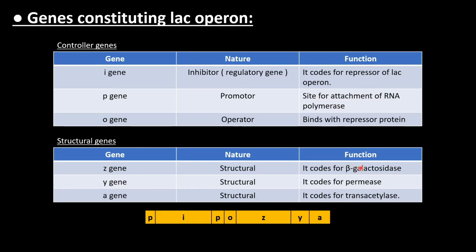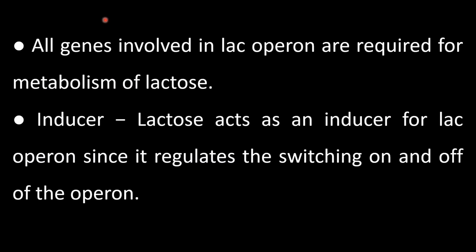All these 3 enzymes are required for lactose metabolism. So in the lac operon, 6 types of genes are present, 3 controller genes and 3 structural genes, all involved in the metabolism of lactose.